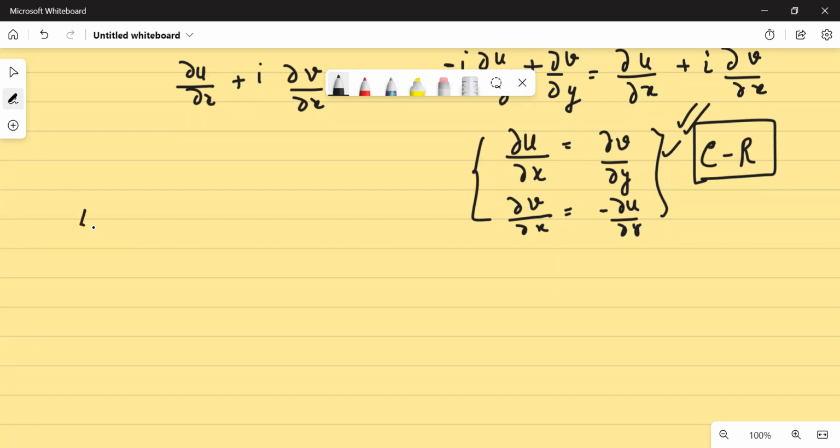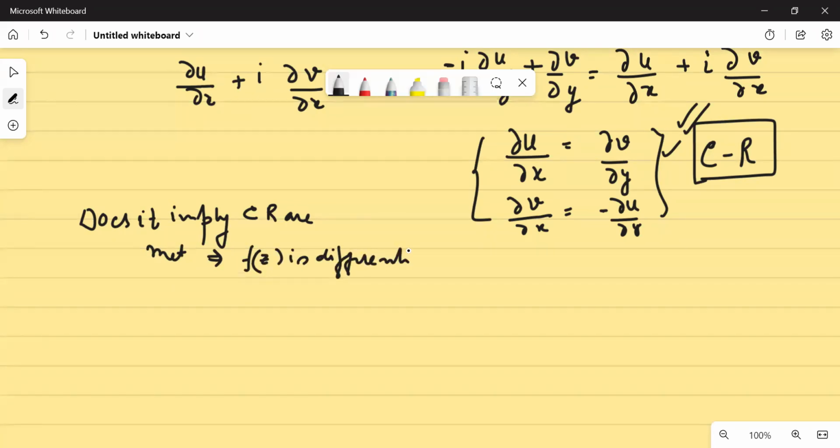Now, sir, does it imply that if your Cauchy-Riemann conditions are met, your function f(z) is differentiable? So अभी मैंने जो बोला या जो मैंने derive किया तुम लोगों के लिए, I told you that if my function is differentiable, then my Cauchy-Riemann conditions are met. And if I'm saying my Cauchy-Riemann conditions are met, does it imply my function f(z) is differentiable? So this is what we are going to see in the next class. Just keep patience, ना, अभी हम questions भी करेंगे, but just keep patience.